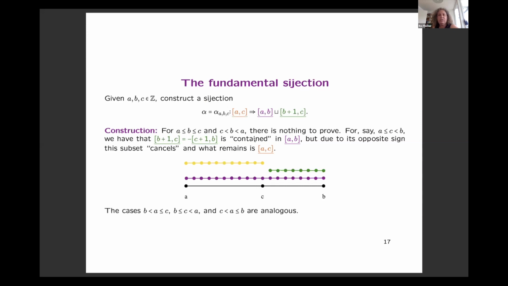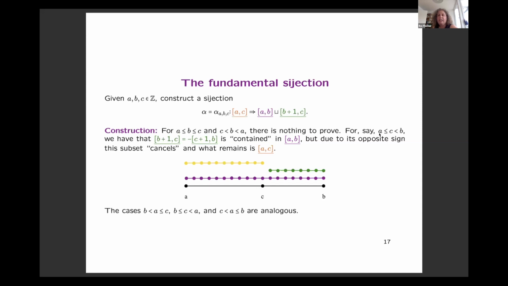Now you have to distinguish cases in order to construct this bijection, according to the relative positions of A, B, and C. If A is less than or equal to B and B is less than or equal to C, then the two intervals on the right side are disjoint, so there's nothing to do.